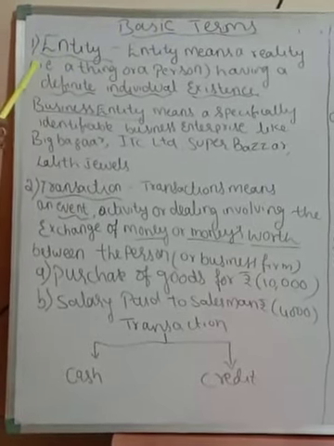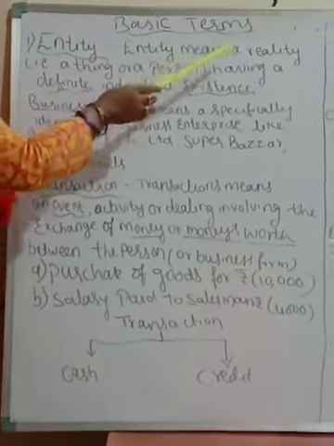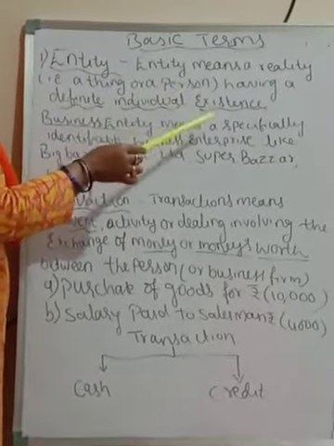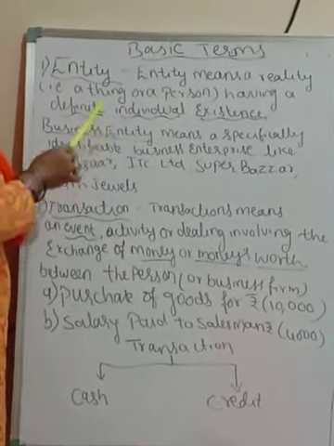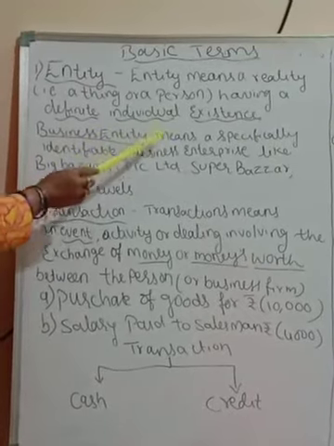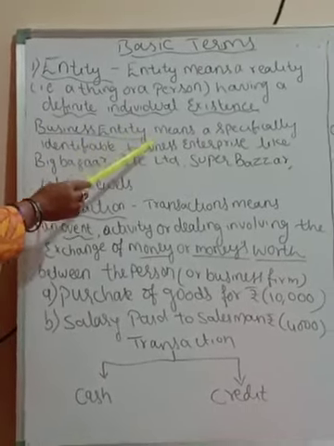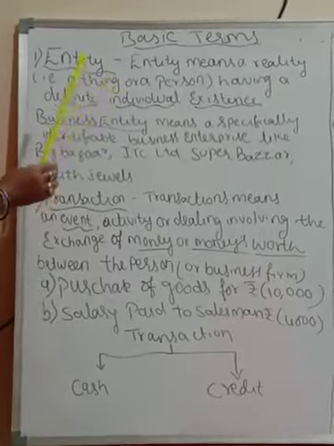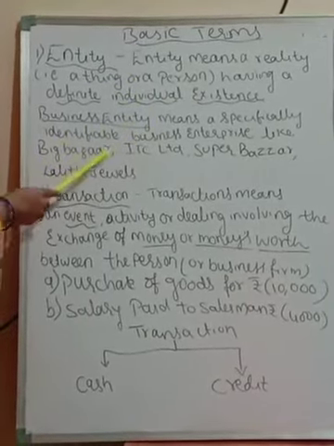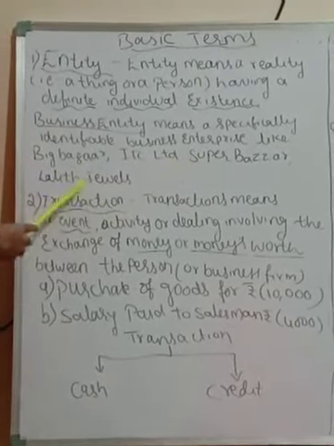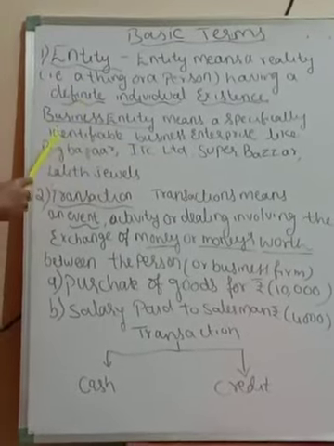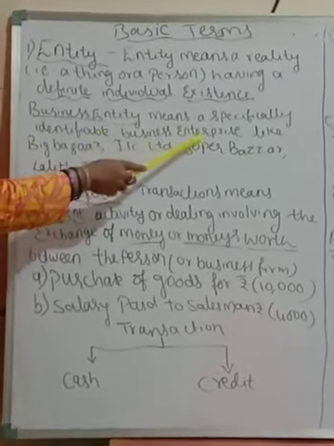Under that, the first point is entity. Entity means a reality, that is, a thing or a person having a definite individual existence. So business entity means a specifically identifiable business enterprise, which we can easily identify, like Big Bazaar, ITC Limited, Super Bazaar, Lalit Jewelers, Kalyan Jewelers.